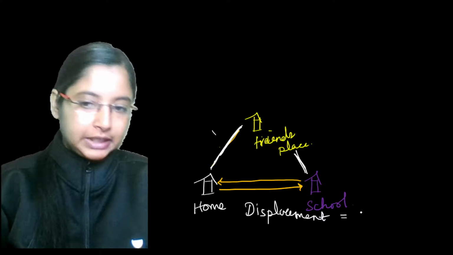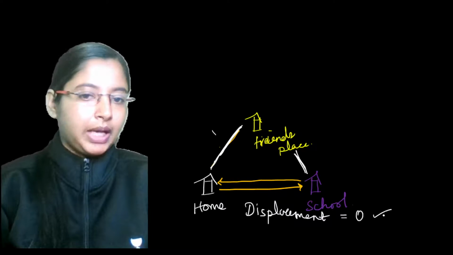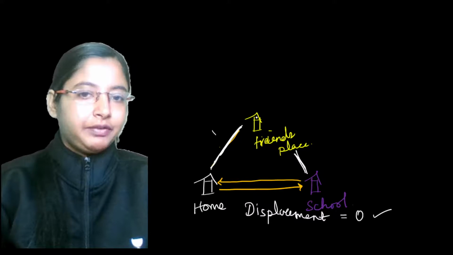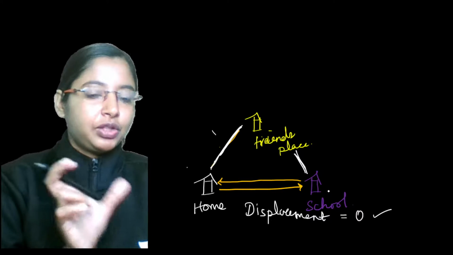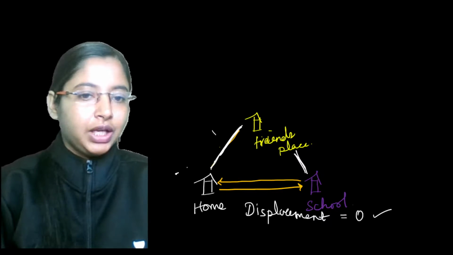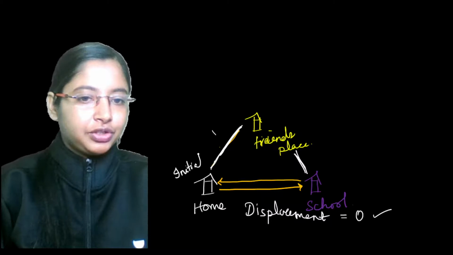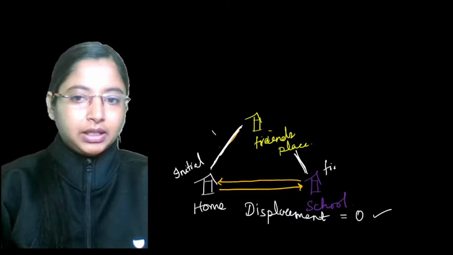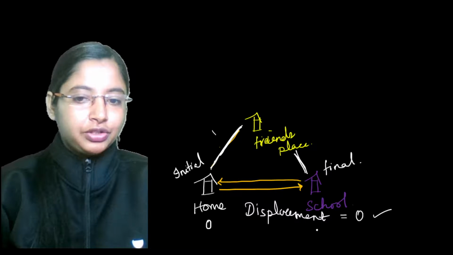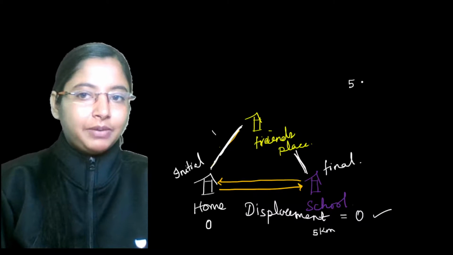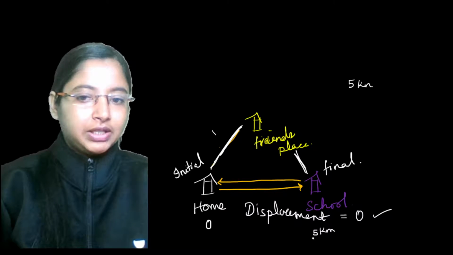Akshay is also saying displacement is 0. That's right. Why? Displacement is given from your initial position to final position. If this is your initial position, which was 0, and let's say your final position is a school that is at 5 kilometers, your displacement is nothing but this difference between them, that is 5 kilometers.